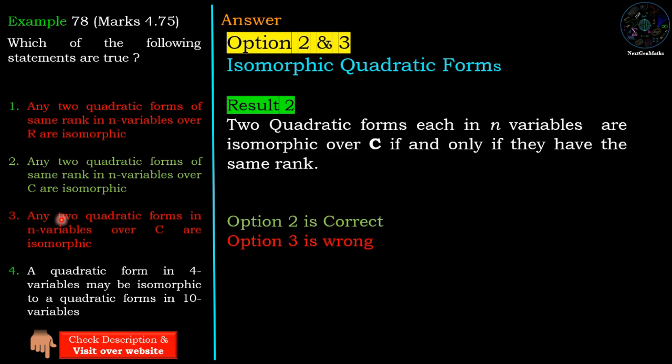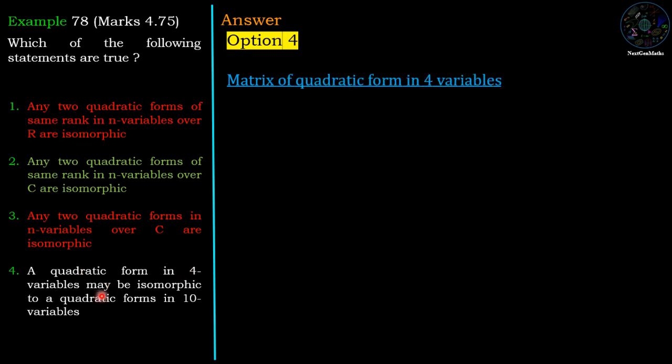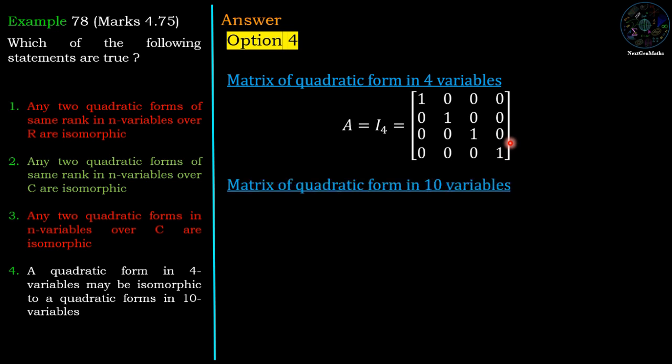Now option number 4, it is about the two quadratic forms. A quadratic form in 4 variables may be isomorphic to a quadratic form in 10 variables. So the matrix associated with the quadratic form in 4 variables, suppose A is equal to the identity matrix. Now we consider the matrix associated with the quadratic form in 10 variables, which is B is equal to I4.